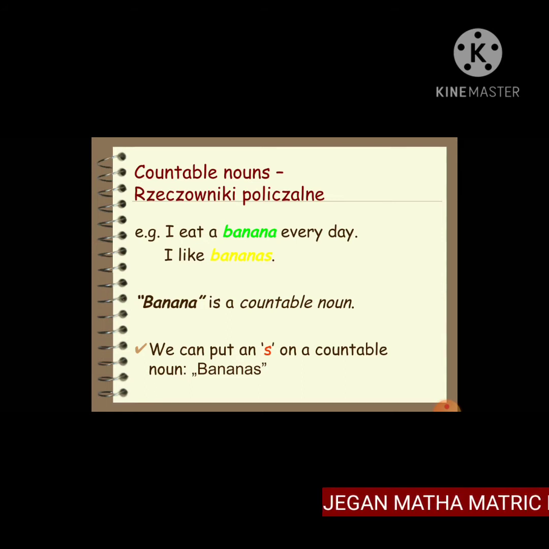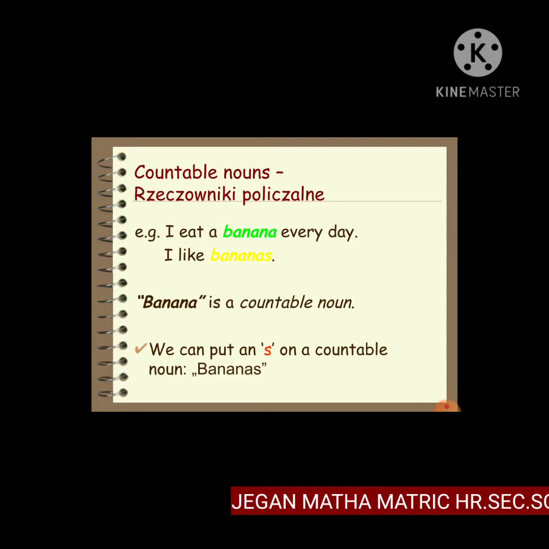So that's countable nouns. What is the noun here? Banana. I eat a banana. I like bananas. Banana is a countable noun. We can put an S on a countable noun. Bananas. So banana is singular, bananas is the plural. So both are correct. We can count it. So that's a countable noun.